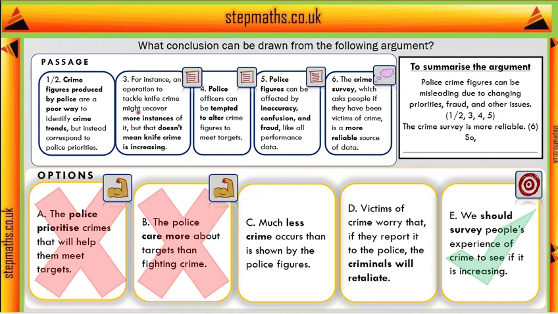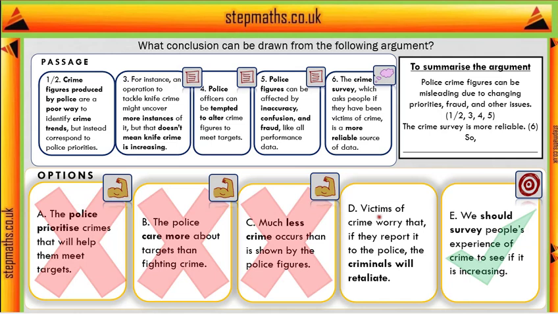So the example of tackling knife crime shows a case where the amount of crime that's recorded might increase, even though the amount of crime that's happening hasn't increased. But that doesn't mean that police figures are always going to overstate the problem. They're affected by inaccuracy and confusion, and either of those could alter them up or down, and we don't know how big an effect that is compared to the other effects they were saying there are on police figures. So we basically just don't know, based on this evidence, whether this is true. This goes beyond the evidence, it's too strong.